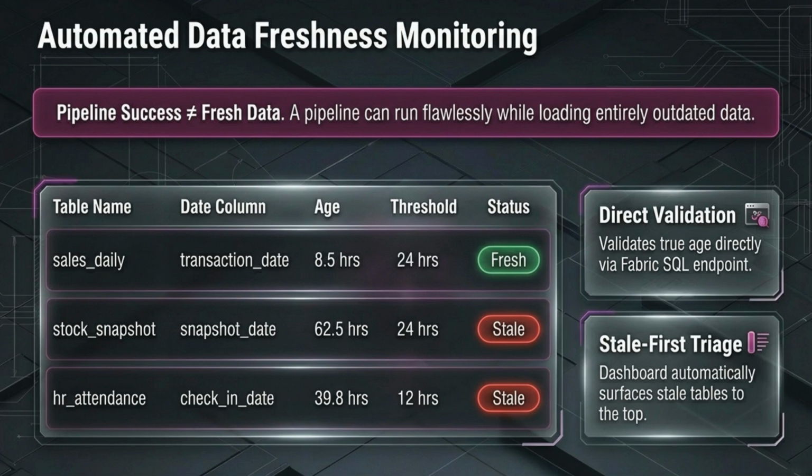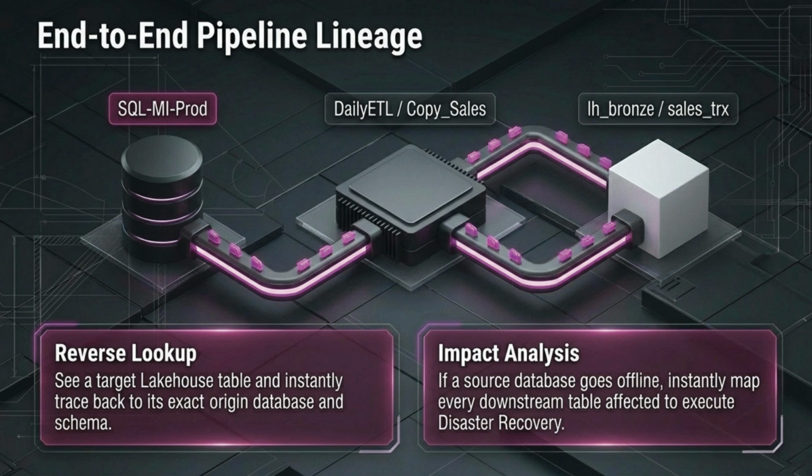Pipeline success does not guarantee fresh data. A job can finish perfectly while loading yesterday's numbers. We solve this with direct validation. By querying the Fabric SQL endpoint, we calculate the true age of every table. As you can see, stale data is automatically triaged to the top, so we fix the lag before the business even notices it.